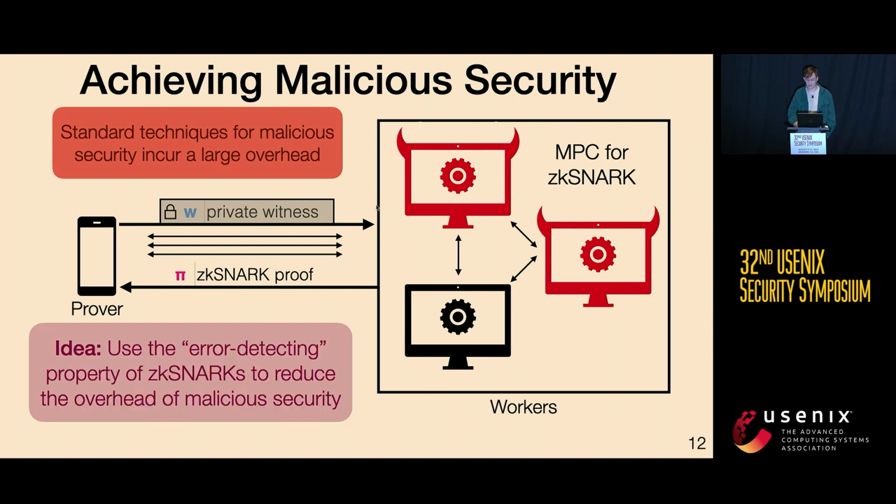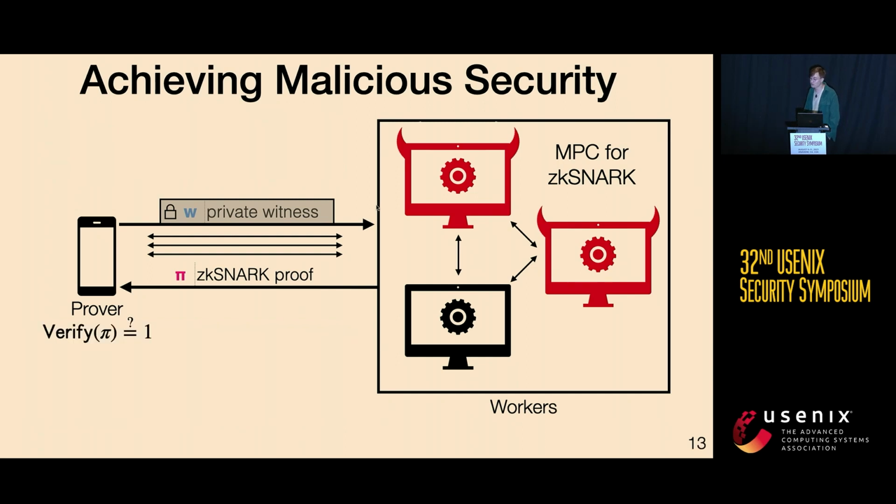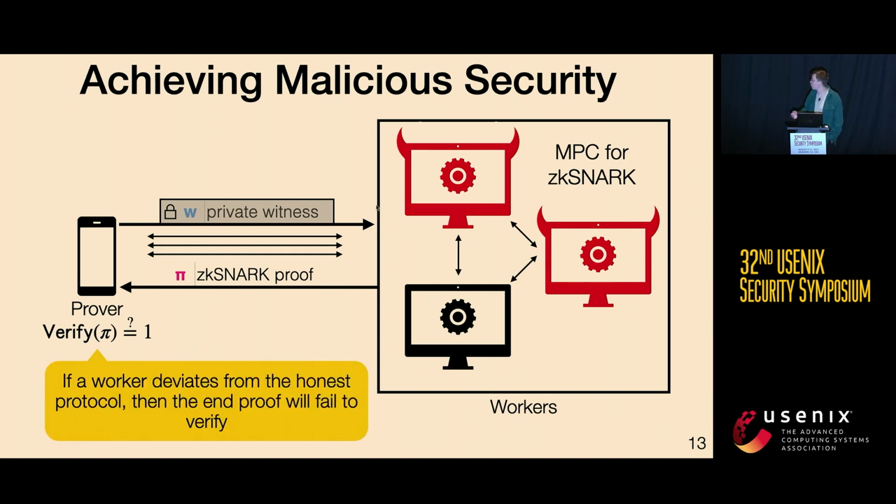So our idea is to use this property of the zkSNARK to reduce the overhead of achieving malicious security. The high-level idea is fairly simple. We're just going to have the prover actually verify the proof when it gets it back. And we have this guarantee that if the worker has deviated from the honest protocol, then this proof will fail to verify. And there's a bit more work you have to do here.